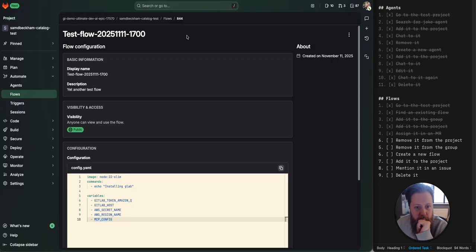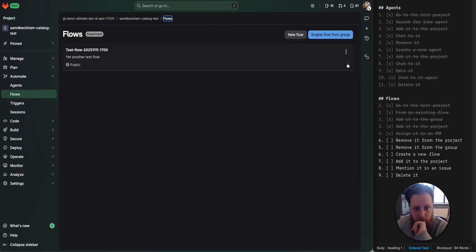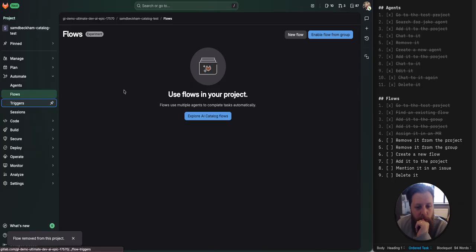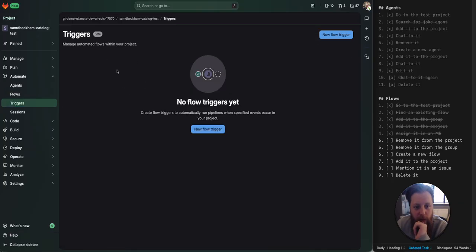Okay, so next I want to remove this from the project. Remove. Just check it removed the trigger. It did. Did it remove the member?